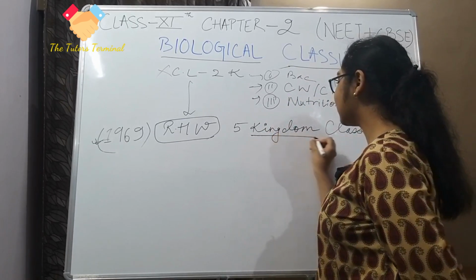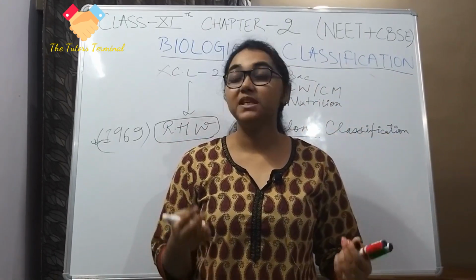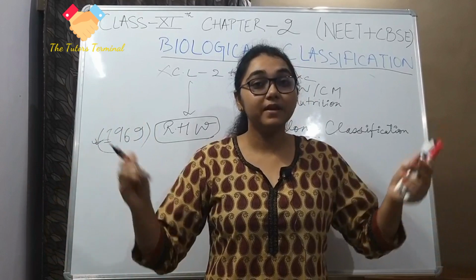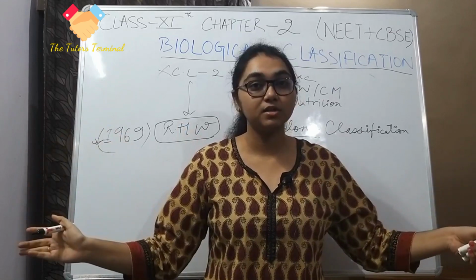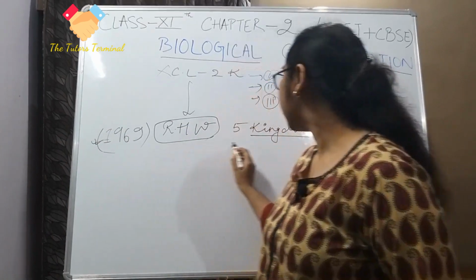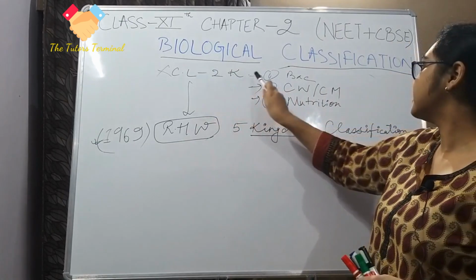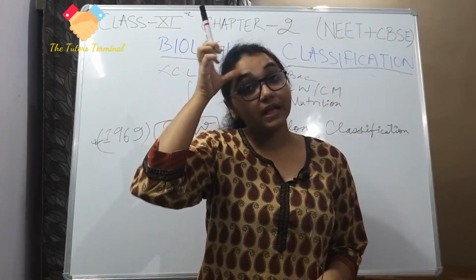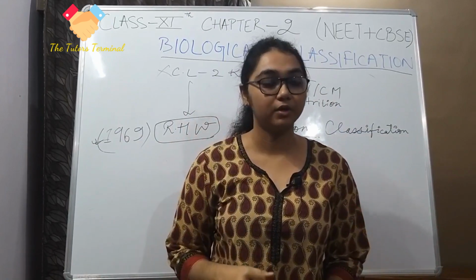Now in the last lecture I told you what a kingdom is. So one more time, kingdom is the largest group of organisms in which organisms have the least amount of similarity between them. The largest group having the least amount of similarity. So R.H. Whittaker gave 5 kingdom classification. Now I told you that we rejected Carl von Linne because these 3 criteria were missing. So what criteria did R.H. Whittaker take, that we agreed that okay, this is the one we are going to use, this is the one we are going to study?